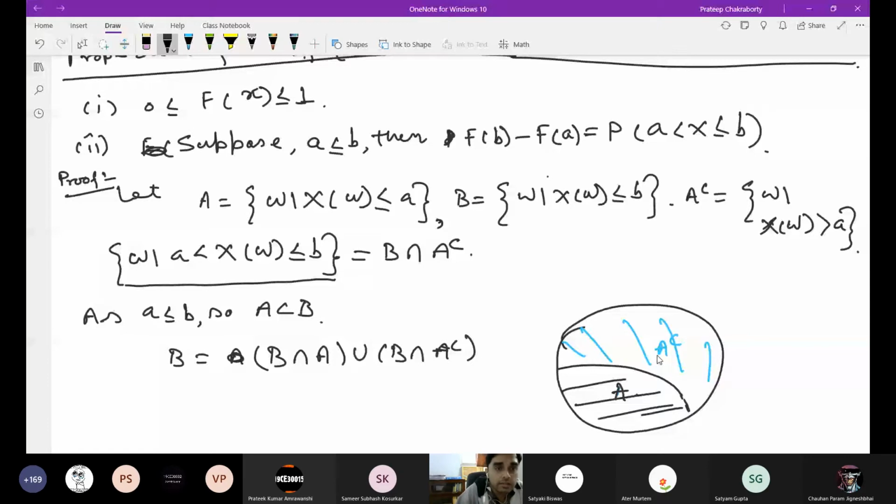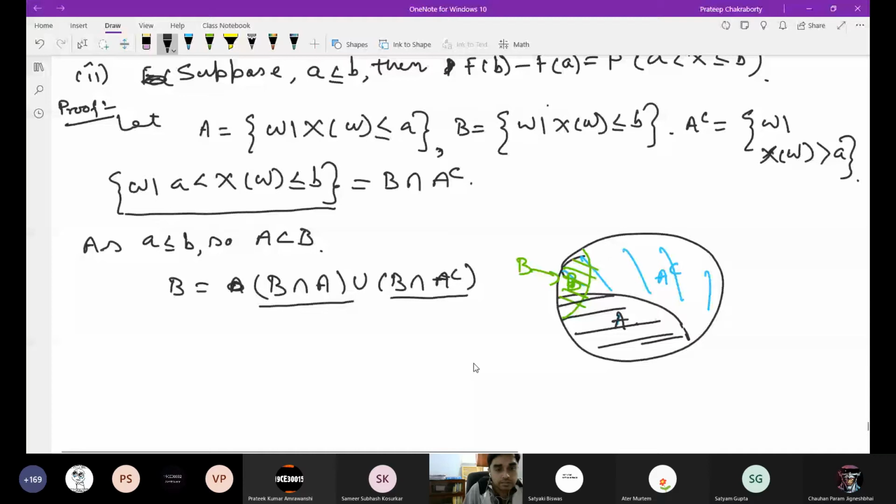And if you take anything, suppose this is B, you can write B as B intersection A union B intersection A complement. Is this okay?